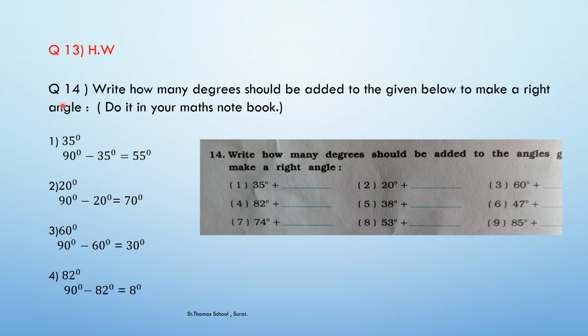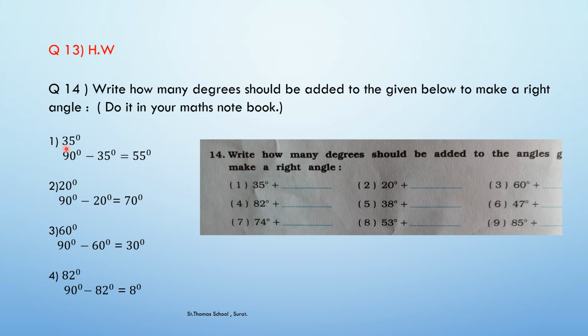Now come to question number 14. Write how many degrees should be added to the given below to make a right angle. This you have to do in your maths notebook or in a geometry notebook. Clear? So now let's do it. Here it is written 35 degree plus dash. So what you have to do is find how many degrees should be added to make a right angle.